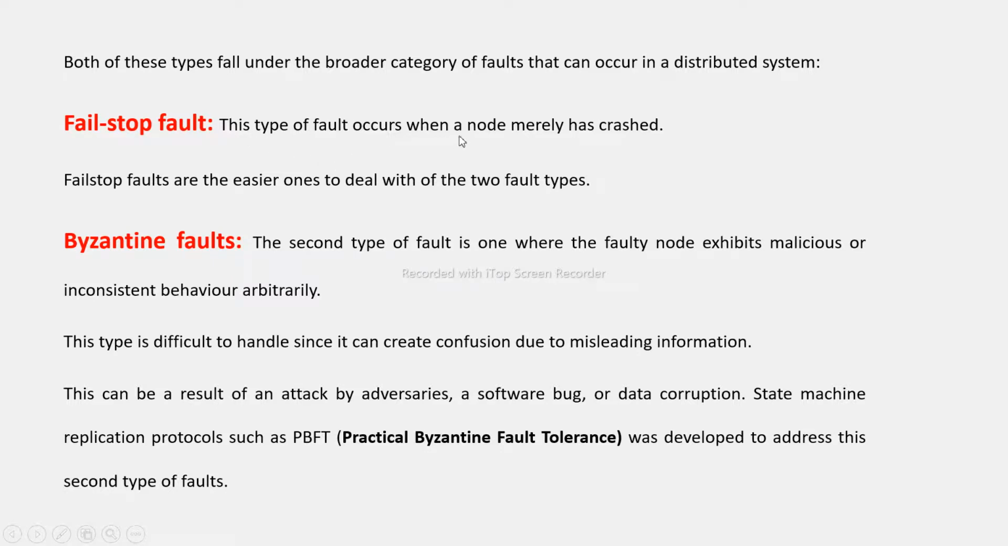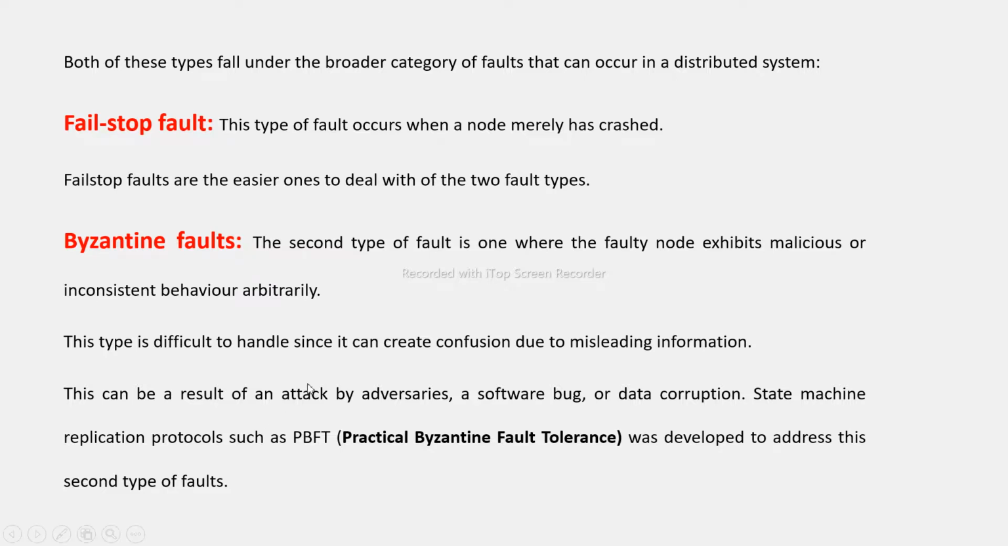Anyhow, this type is nothing but a fail stop crash. This type of fault occurs when a node merely has crashed. When the node crashes, it loses the data. This type of fault is called a fail stop fault. Fail stop faults are the easier of the two to deal with. Byzantine faults: the second type of fault is one where the faulty node exhibits malicious or inconsistent behavior arbitrarily. In the first, only the node has crashed, but here the node exhibits malicious or inconsistent behavior arbitrarily.